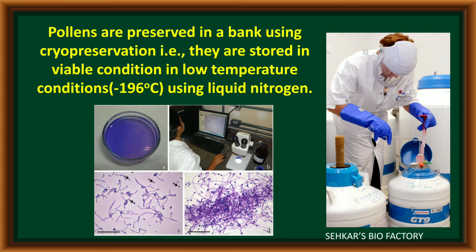Generally, the pollen grains are stored with the help of a process called cryopreservation. In this cryopreservation, by keeping the pollen grains in liquid nitrogen at minus 196 degrees centigrade temperature, the pollen grains can be stored for many days. This method is also used to store various living cells. It is called cryopreservation.